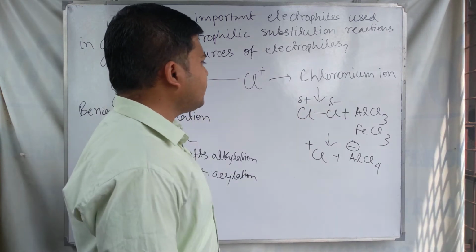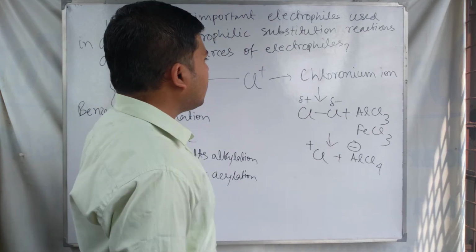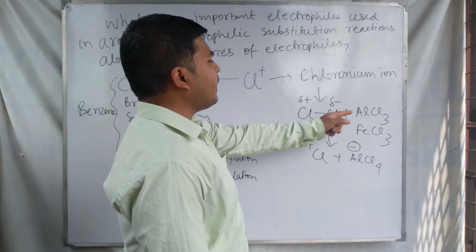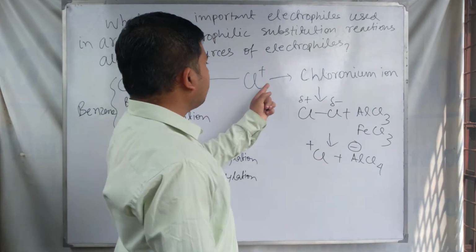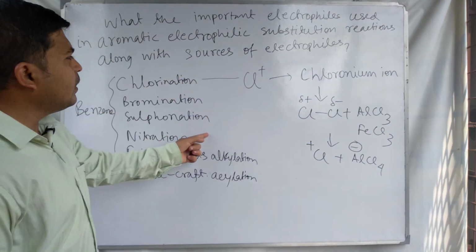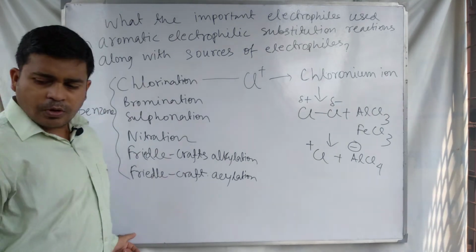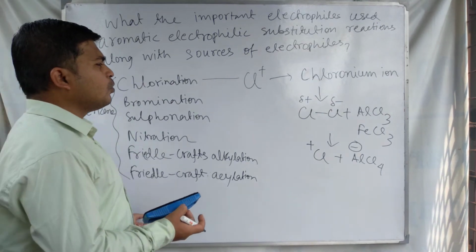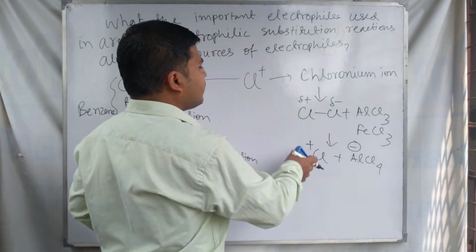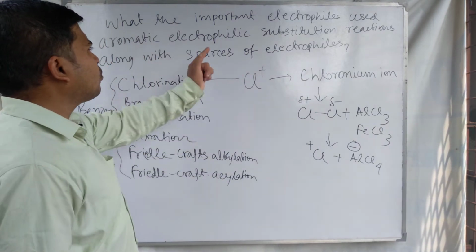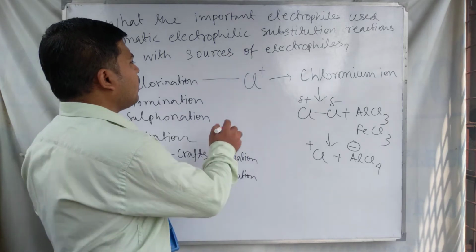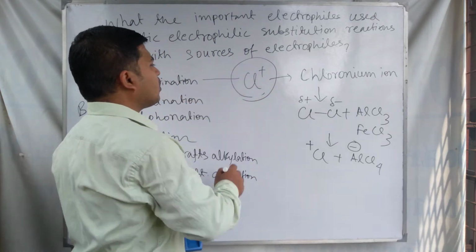From the reaction of anhydrous aluminum trichloride and chlorine, this Cl plus electrophile is produced. So AlCl3 and Cl2 together are the source of the electrophile Cl plus.